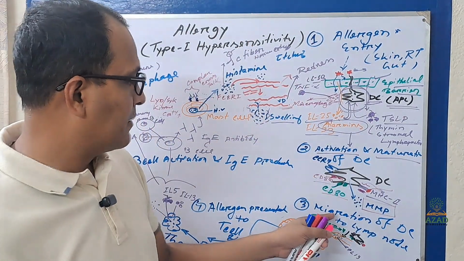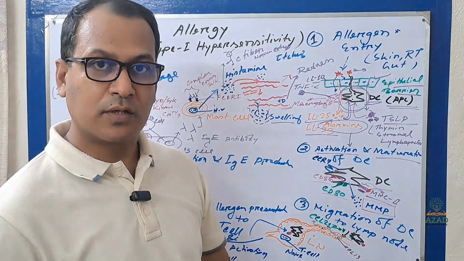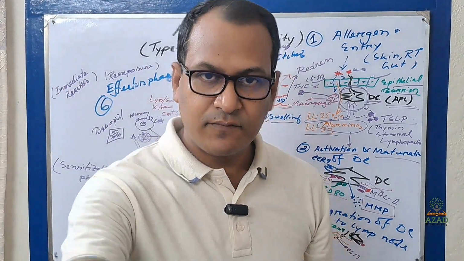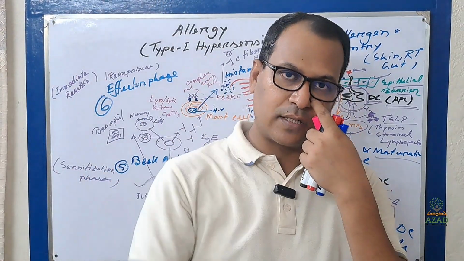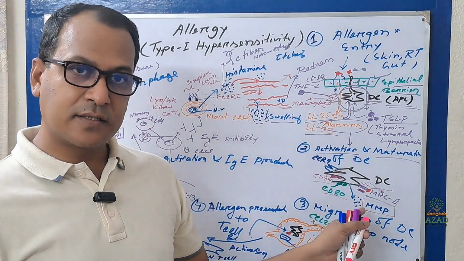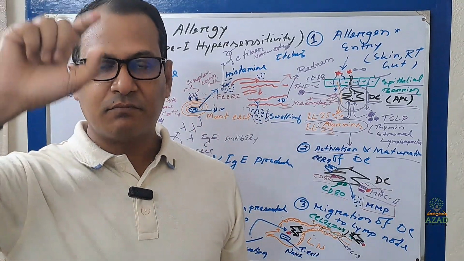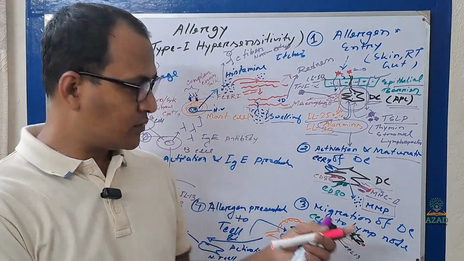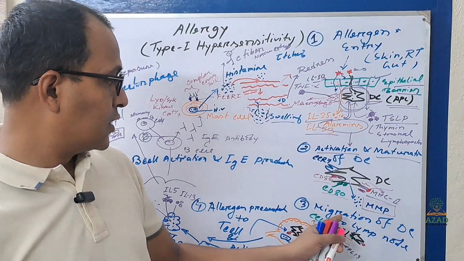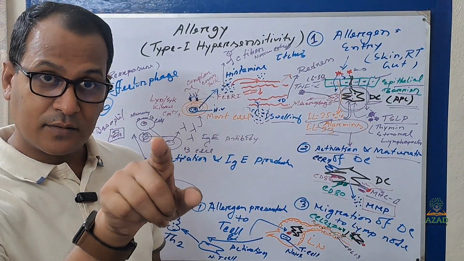Now the third part: migration of the dendritic cell to the lymph node. You know, the lymph node is the meeting center of your immune cell system. The main target of the dendritic cell is to present the allergen to the T cell there. So it will migrate from that area towards the lymph node.